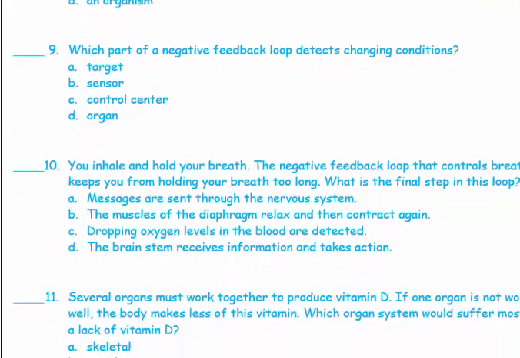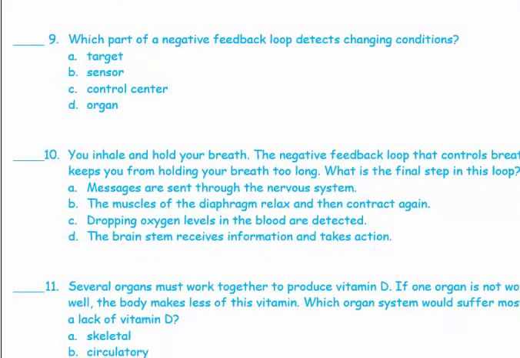Number 10, you inhale and hold your breath. The negative feedback loop that controls breathing keeps you from holding your breath too long. What is the final step in this loop? Again, the muscles of the diaphragm relax and then contract again, because when they relax, they are going to let you push the air to the inside of the lungs.